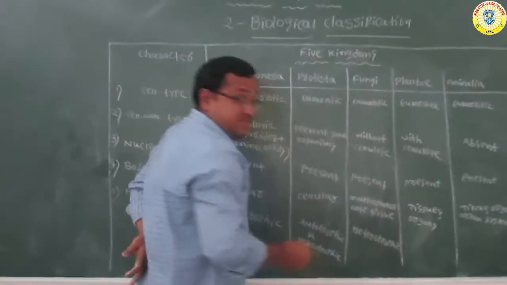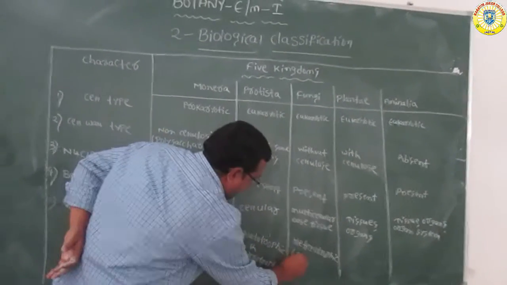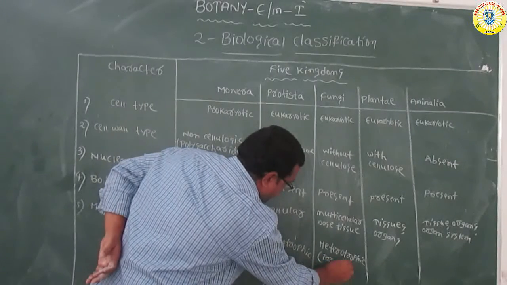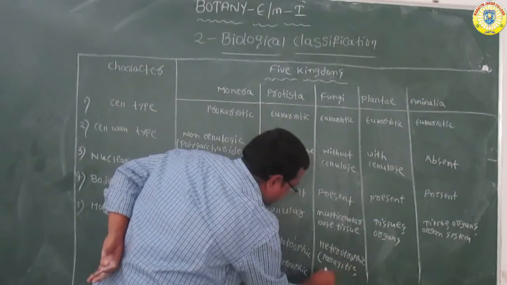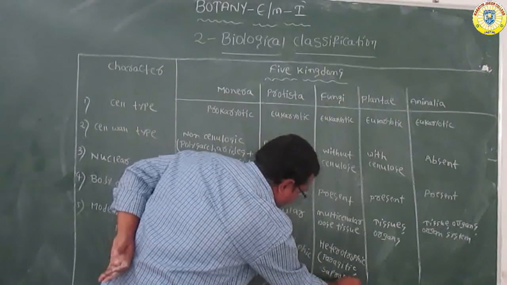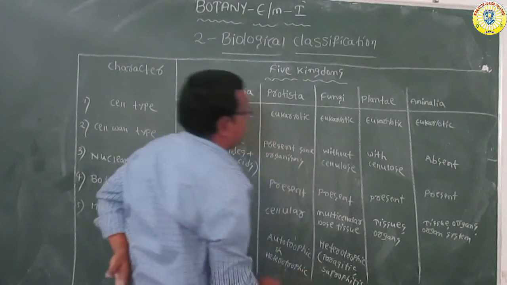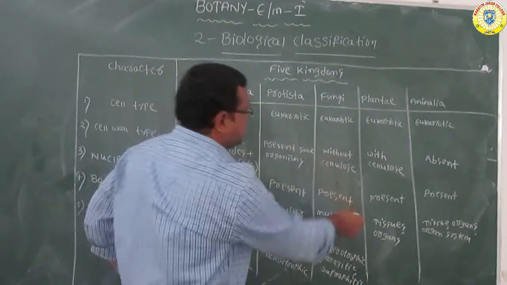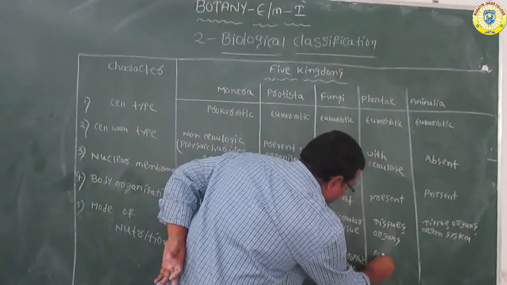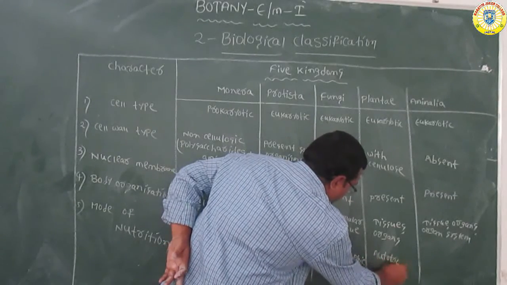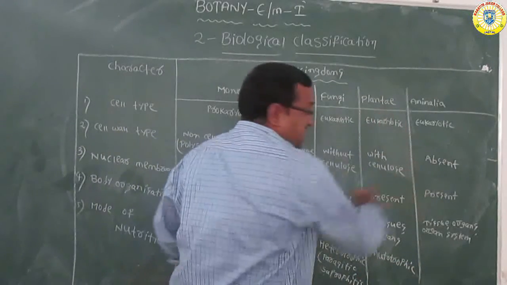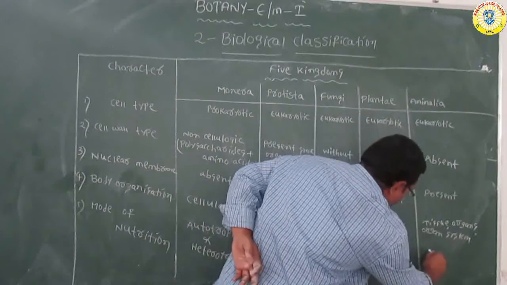In this heterotrophic, two types are there: parasitic or saprophytic. Now coming to plants, the mode of nutrition is autotrophic only. All plants are autotrophs. In the Animalia kingdom, all animals are heterotrophs only.